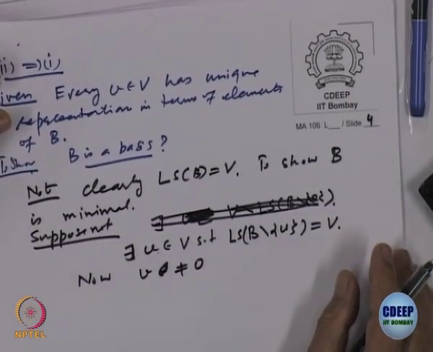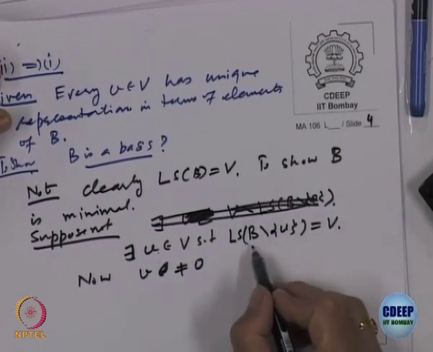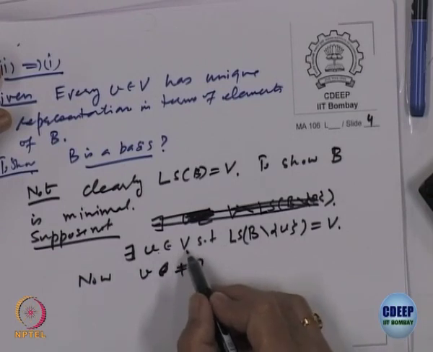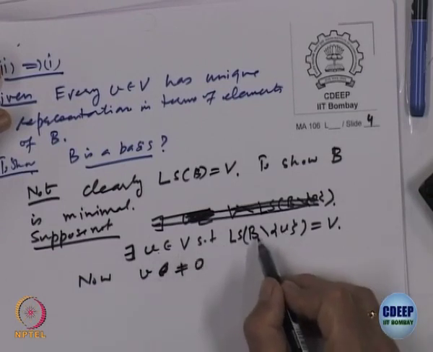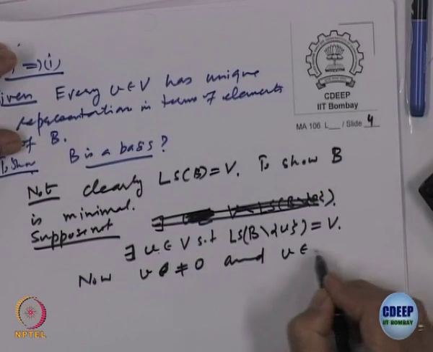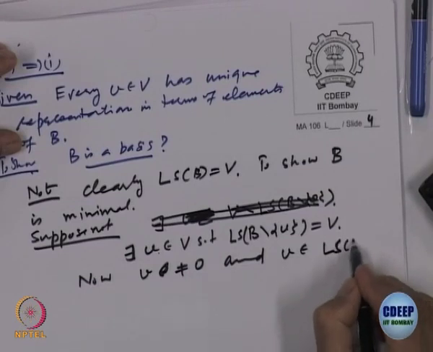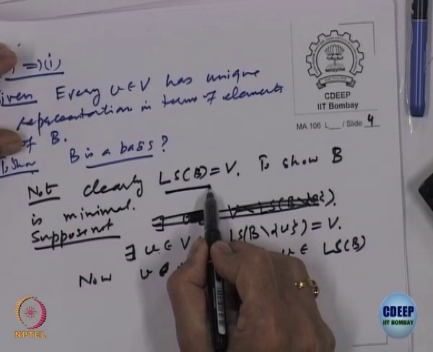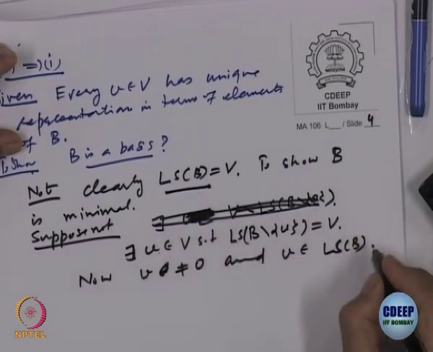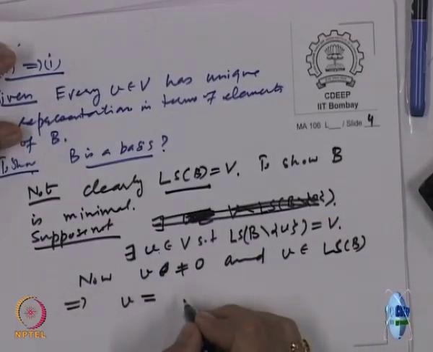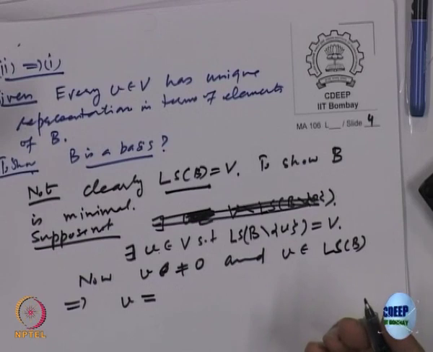Why is it not 0? Because from B we have removed it, v cannot be 0, because if it is 0, B did not contain 0, so nothing is removed then. So it is not 0, and v belongs to the linear span of B, right, implying what is v equal to? It should be a linear combination of something.